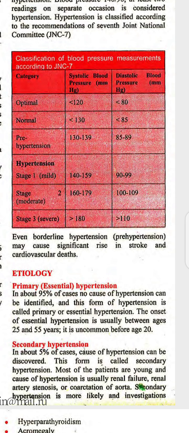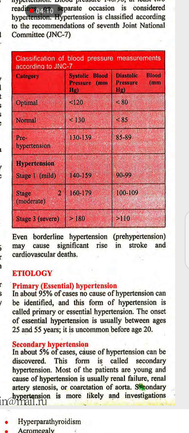The onset of essential hypertension is usually between ages 25 and 55. It is uncommon before age 20. That is the typical age of essential hypertension.